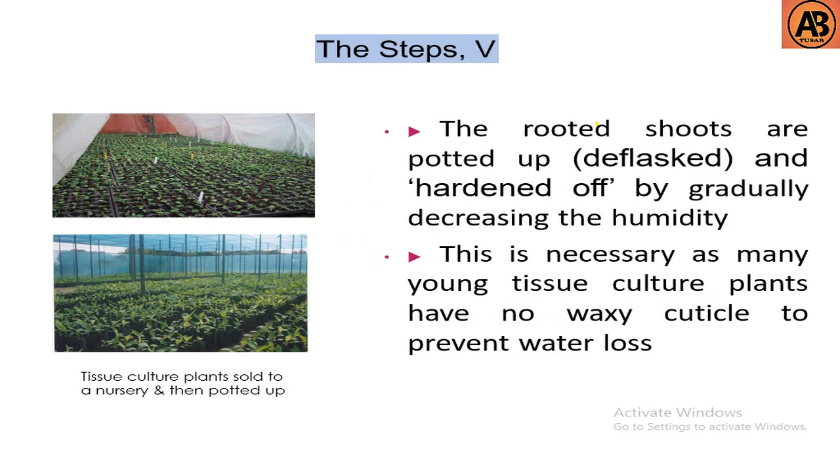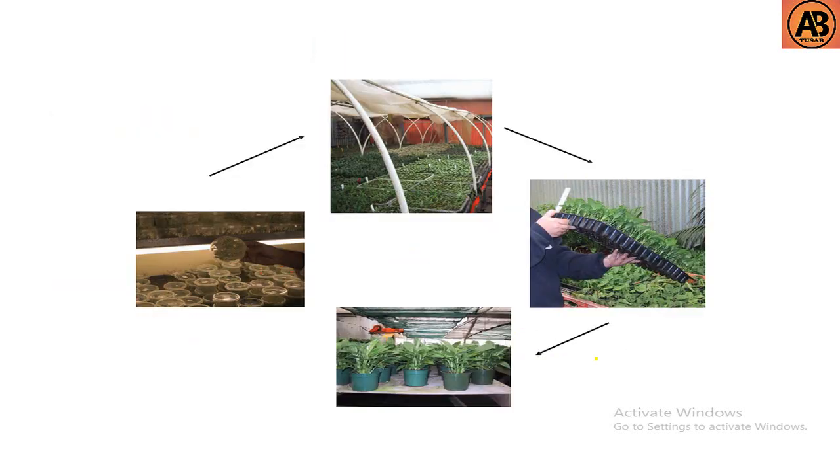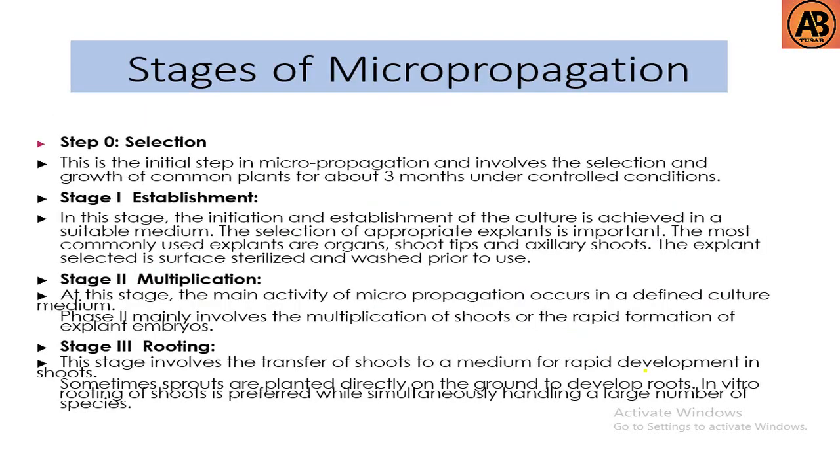Then last step is the rooted shoots are potted up and hardened off by gradually decreasing the humidity. This is necessary as many young tissue culture plants have no oxycuticle to prevent water loss. Then these are the steps.